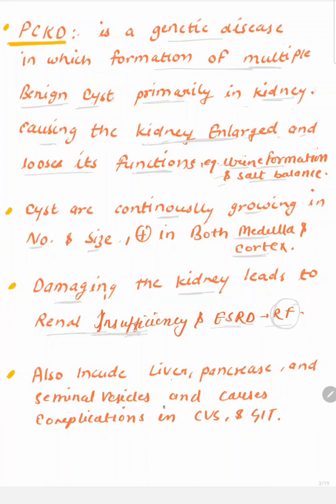Because this is a genetic disease, it is primarily concerned with the kidney, but cysts are also present in the liver, pancreas, seminal vesicles and other organs too. And it can cause complications in the cardiovascular system and gastrointestinal system. In the cardiovascular system there can be berry aneurysm, and in the GIT there can be formation of diverticula in the intestine, mostly the colon. We are going to discuss each of these points in detail later.